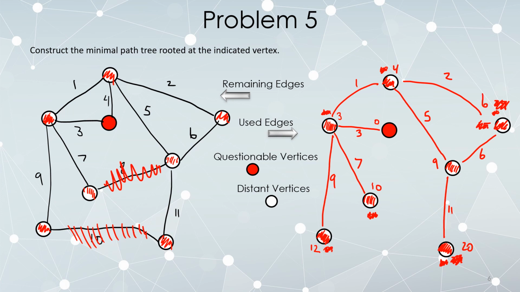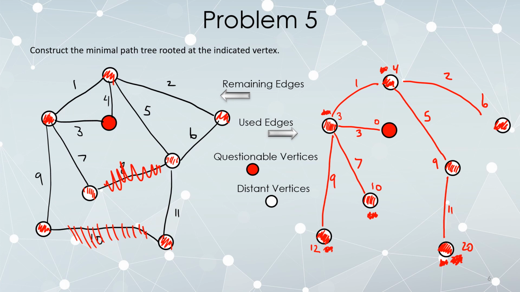Now, anytime you update the score to a vertex, delete every other edge connected to it except the one you just put in. So I'm deleting this from my set of used edges. But this isn't the first, the moment I tried using it, so I'm not deleting it from the left. You only delete from the left if in the very same moment you try to use an edge, you decide you're not going to.